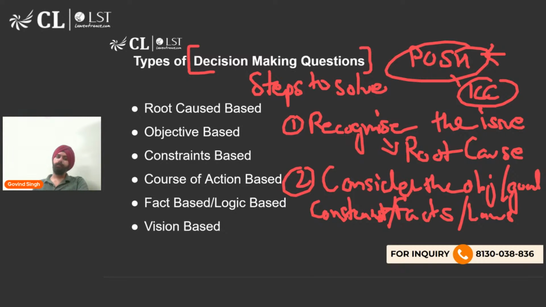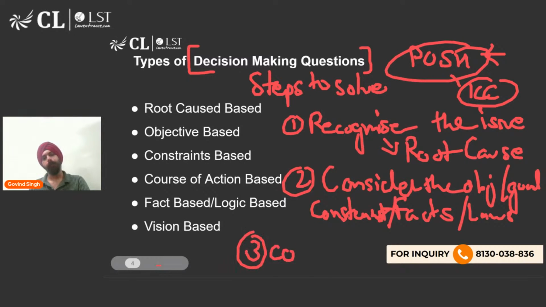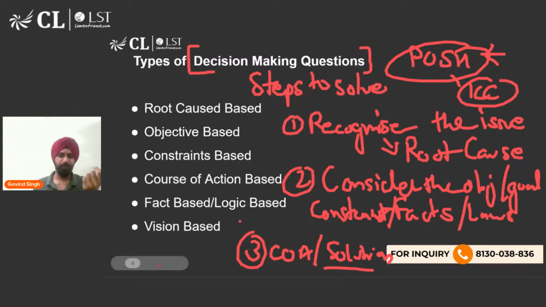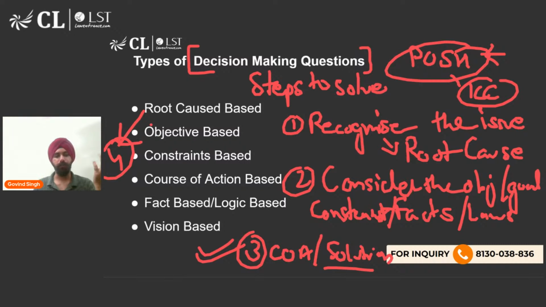Okay. What will the next step be? The next step is what you guys suggested, which is analyzing and figuring out what could be a solution, what could be a course of action or solution. Correct. Now, the good part for you is, although this is the toughest part of the question, you get 4 options. So you don't have to apply a lot of brains, a lot of logic. You have to choose the best course of action among the 4 given options A, B, C, and D, and see which option makes the most sense, which is the most appropriate and logical solution.